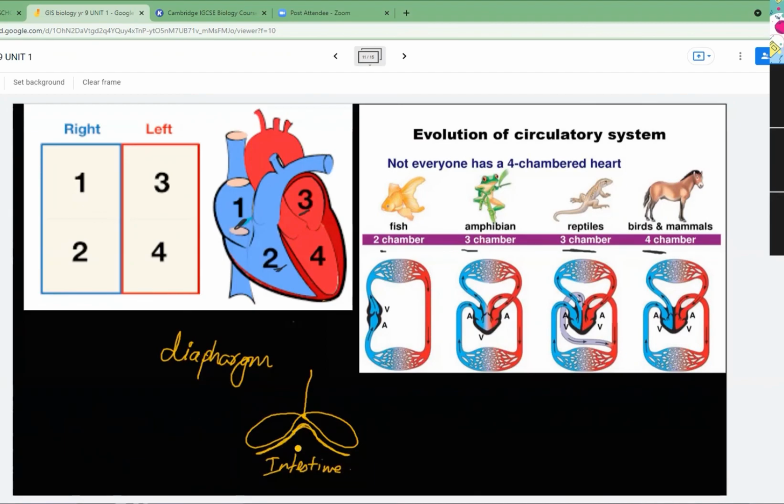Now, teacher, diaphragm. Can you stop? No, not yet. So the diaphragm is a muscle between the lungs and the intestine, not the heart. Well, for the heart,